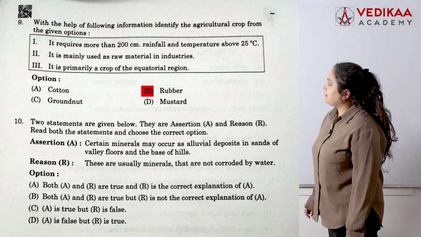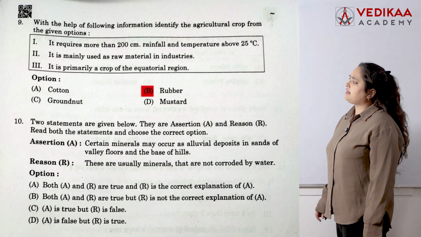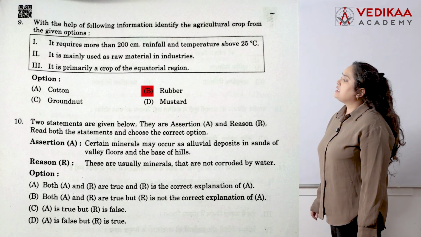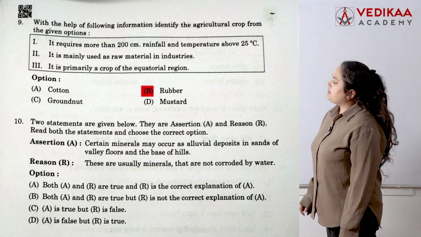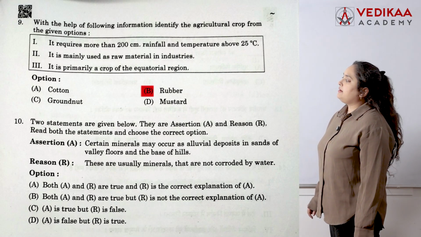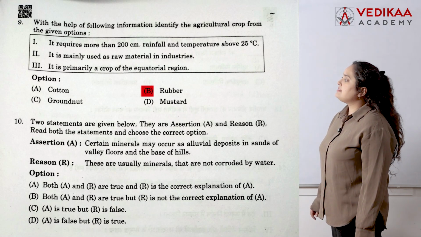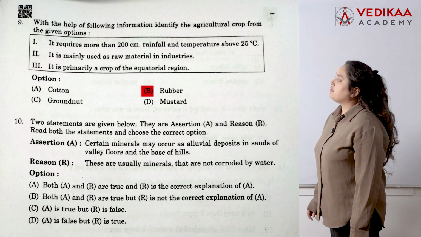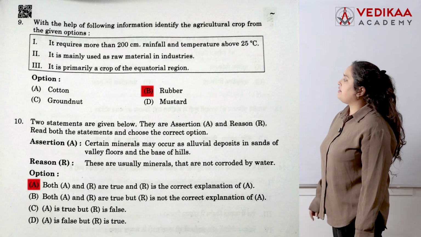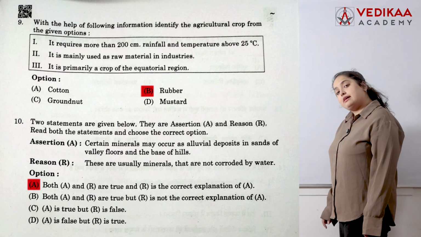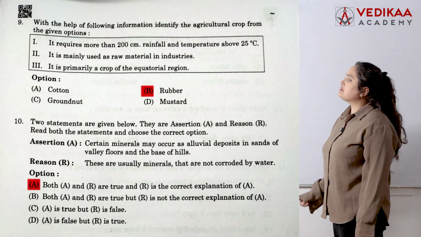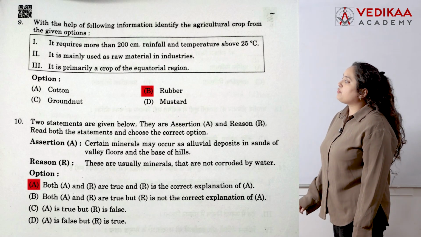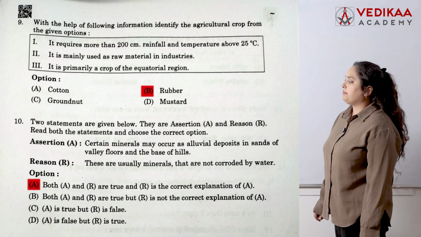Now question number 10, assertion-reason type, in which you first read both the statements. Certain minerals may occur as alluvial deposits in the sand of valley floors and the base of hills. These are usually minerals that are not corroded by water. So obviously A and R are both true, and R is the correct explanation of A, because these minerals are not corroded by water. So A is the correct option.